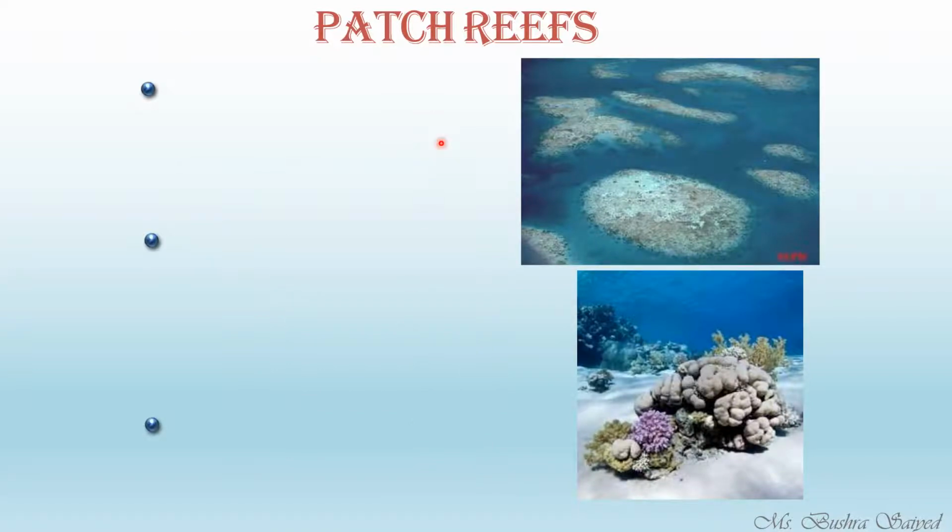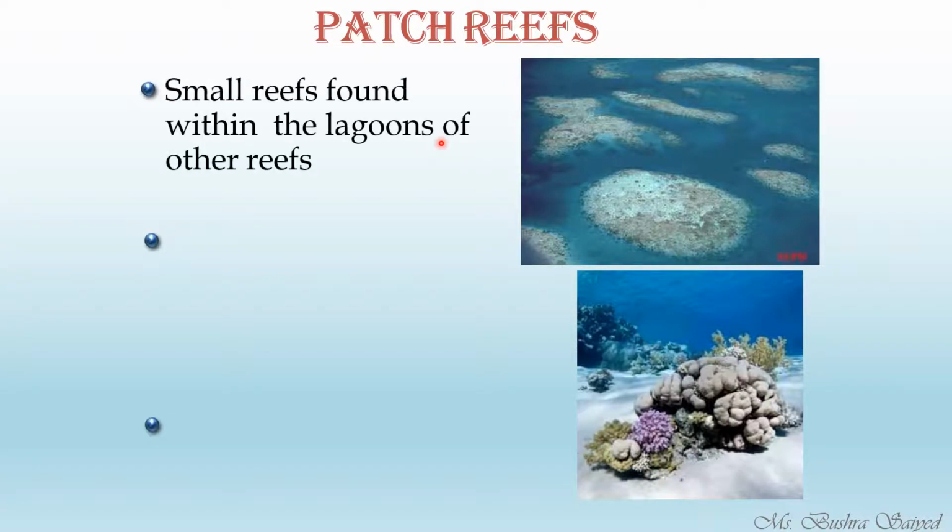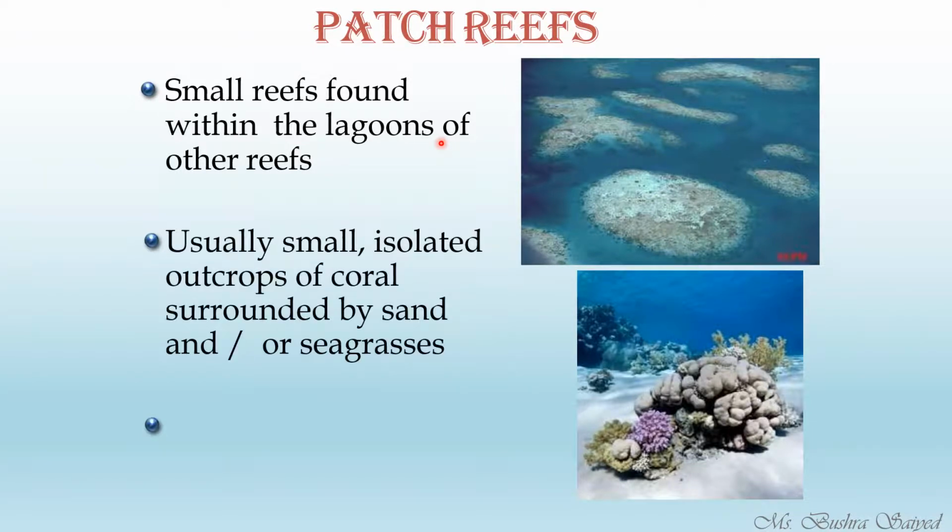So the three main types of reef are over. Now we'll see the other two different types. The first one is the patch reef. Small patches of reef will be there in the ocean. You can see in the diagram, these are the patches. Usually small isolated outcrops of coral surrounded by sand or sea grasses.